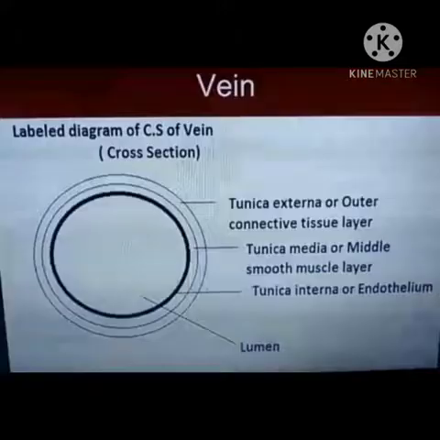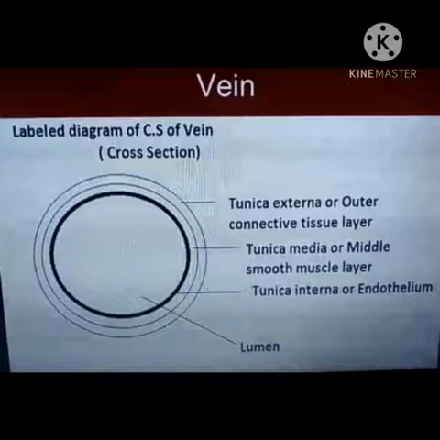The wall of veins is also made up of the same three coats as that of arteries, that is tunica externa, tunica media and tunica interna. But their wall is very thin and less elastic as compared to the wall of arteries. Because of the thin wall, veins have wide lumen and they also contain valves at regular intervals.